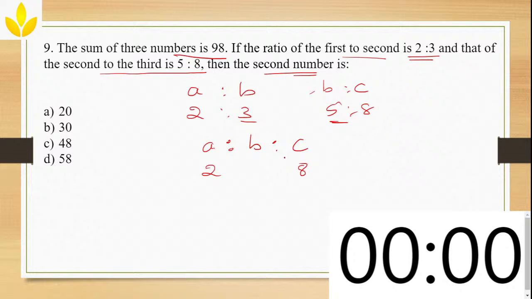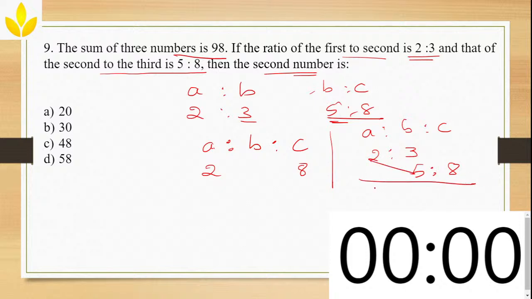Now for that, what you have to do is, I'll tell you how you are going to calculate it. A is to B is to C. Write it here and then write the first values, which is 2:3. What are the second values? 5:8. Write it down here. Now do the multiplication in this way. 2 into 5 how much? 10 is to 3 into 5 how much? 15 is to 3 into 8 how much? 24. This is the new ratio of A is to B is to C. So 10:15:24 is the ratio of A:B:C.